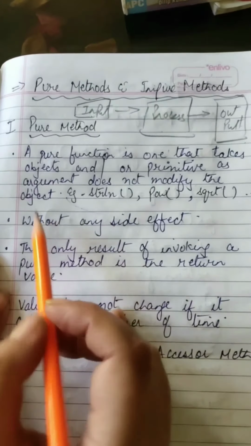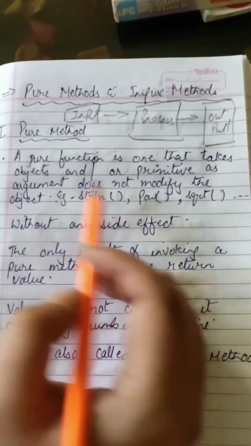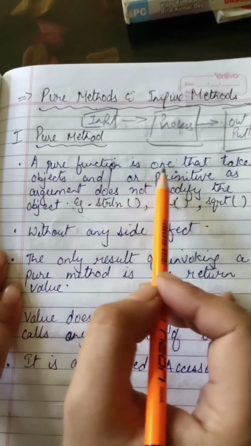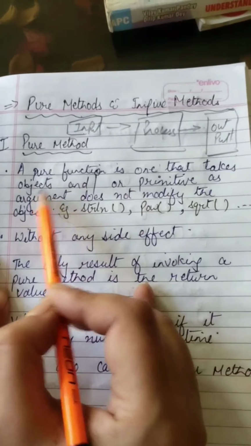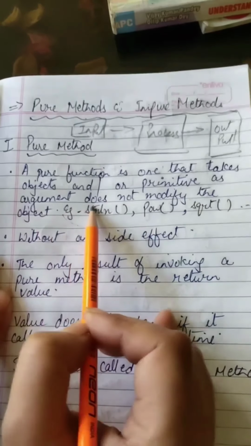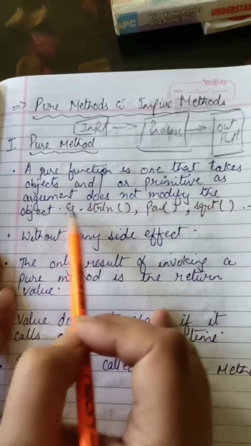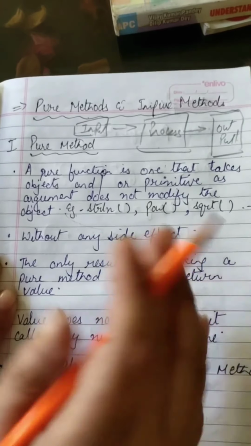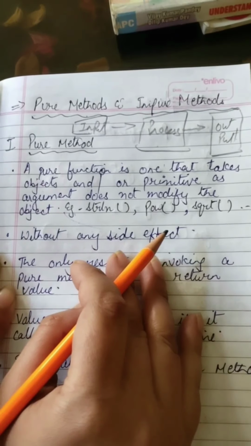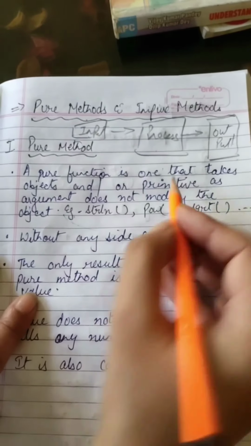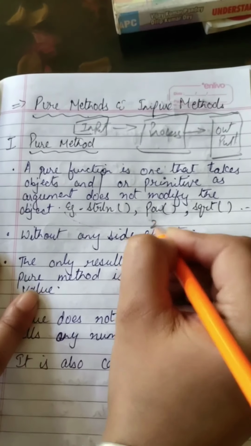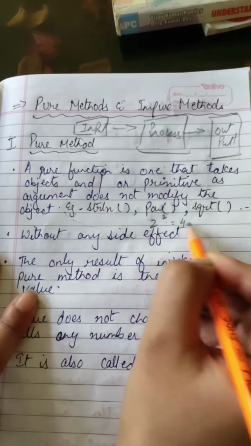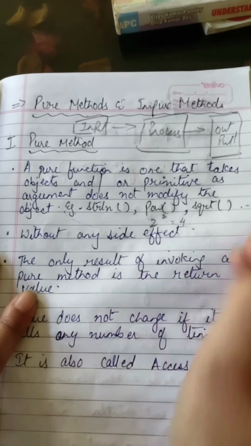Let's go through the points and then you will easily understand. A pure function is one that takes objects or primitives as arguments and does not modify the object. In a pure method, the state of the object is never changed. For example, power: if the value of power of 2 is 2, then the answer will be 4. That output will not change.